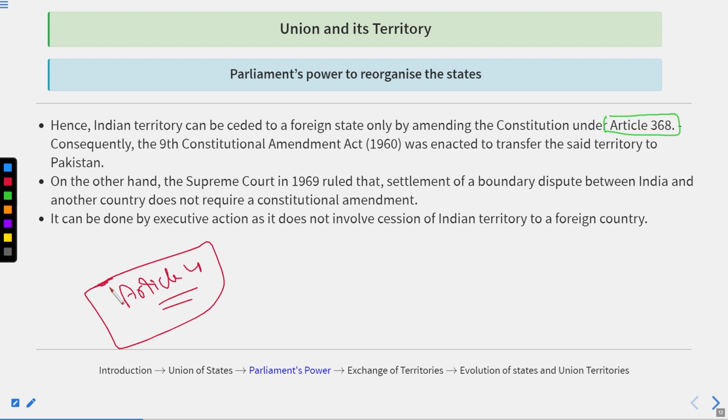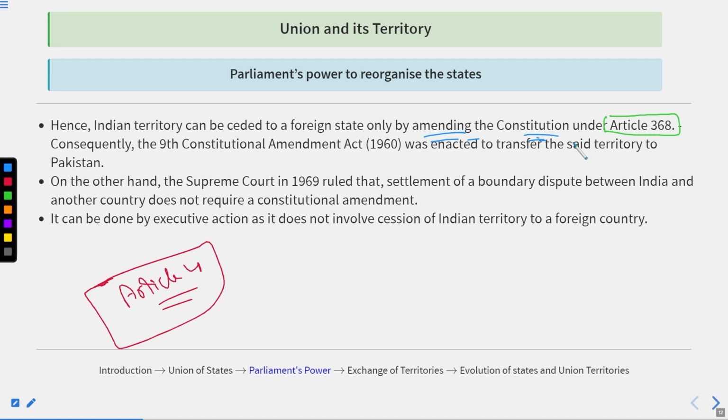Basically, the provisions of Article 4 say that the power of Parliament to diminish the area of a state, alter the boundaries of a state, and rename a state, all these powers granted by Articles 2 and 3, are not subject to Article 368, which means that to exercise these powers an amendment of the Constitution is not necessary. But that provision is not applicable when the cession is of territory to a foreign state.